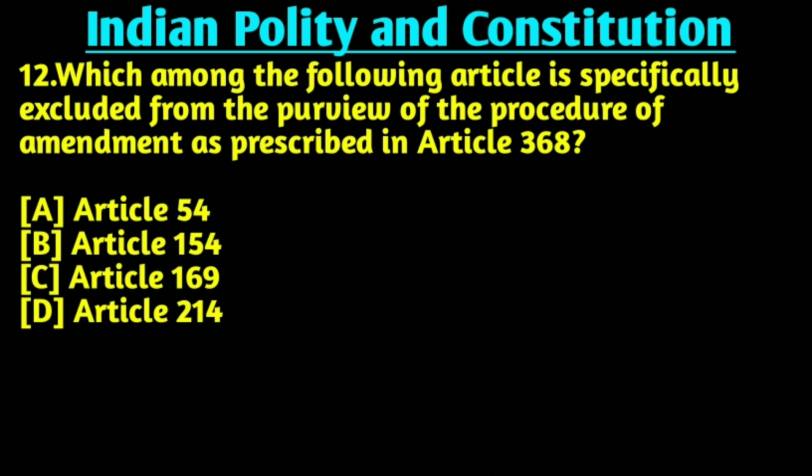Our next question is, which among the following article is specifically excluded from the purview of the procedure of amendment as prescribed in Article 368? Right answer is option C, Article 169. Article 169 provides for creation of the Legislative Council in states. Any creation or abolition of the Legislative Council in a state will need an amendment of the Constitution, but it will be of the first category and to be passed by simple majority.